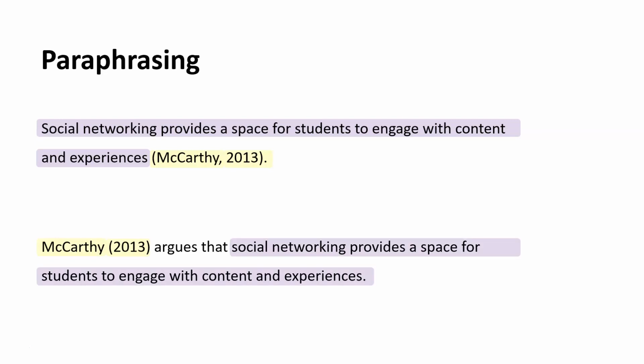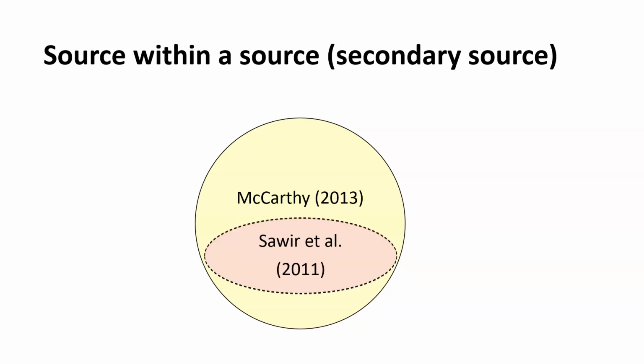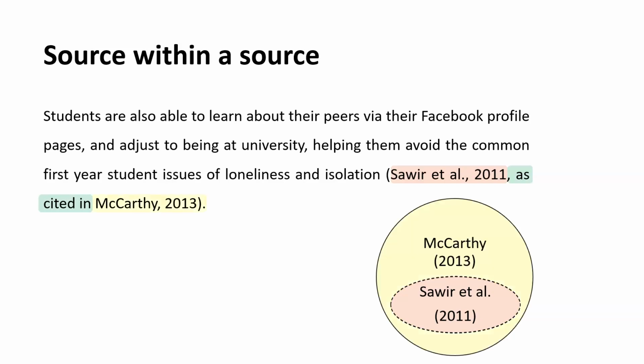Sometimes you might want to refer to a source within a source that you're reading. For example, you're reading an article by McCarthy and he refers to the research of Sawir et al. And you want to include this in your assignment, but you can't access the original work. Cite the original authors and year first, then as cited in, followed by the author and year of the source you actually read. In your reference list, only include the details for McCarthy.